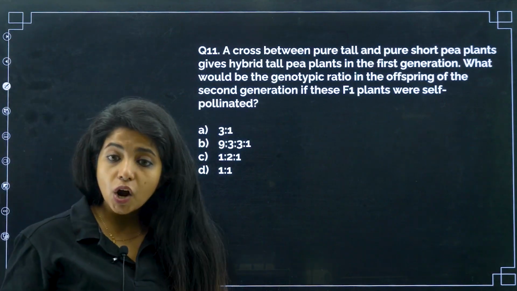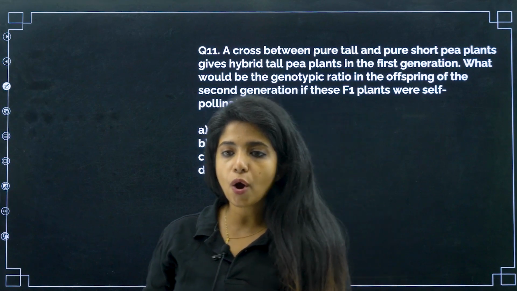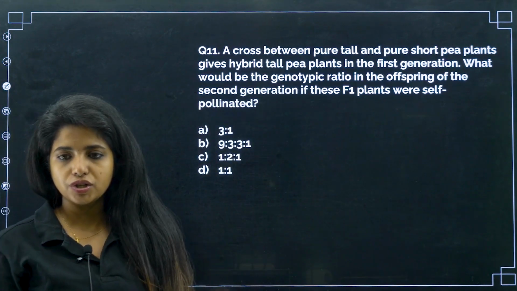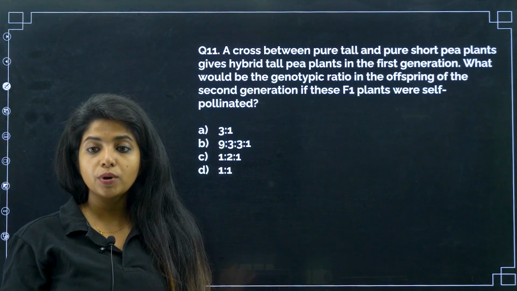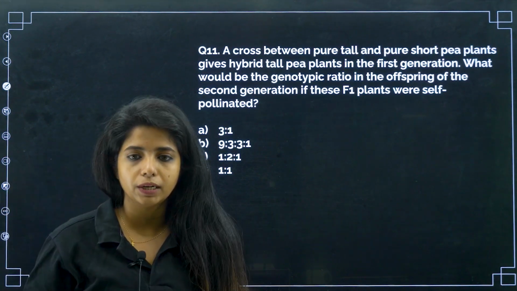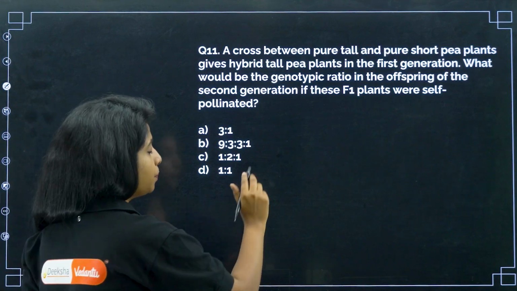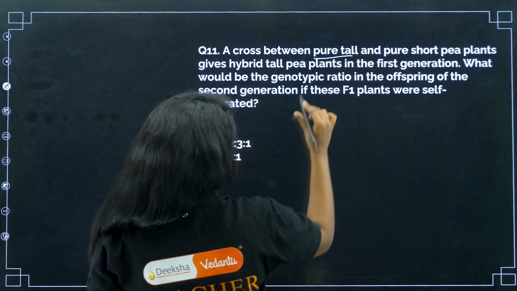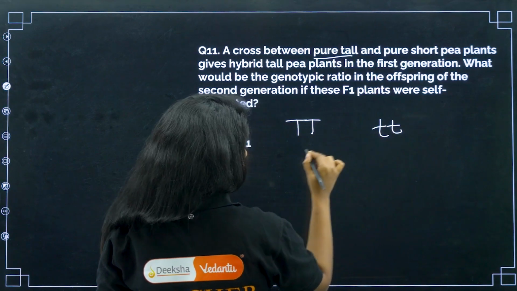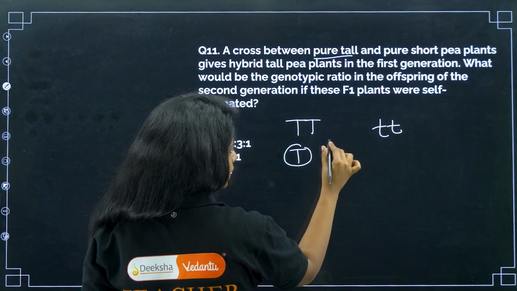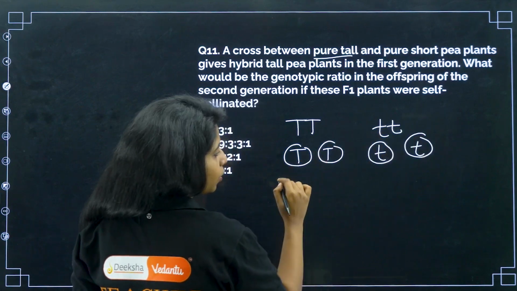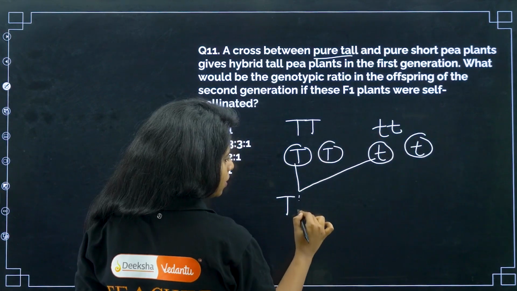Okay. Now, what do we have? 11th question. A cross between pure tall and pure short pea plants gives hybrid tall pea plants in the first generation. What would be the genotypic ratio in the offspring of the second generation if the F1 plants were self-pollinated? First of all, we have the pure tall plant, that means capital T, capital T, and the pure dwarf plant, that is small t, small t. The gametes will be capital T, capital T. Here the gametes can have small t, again small t. This and this fuse, you get capital T, small t.